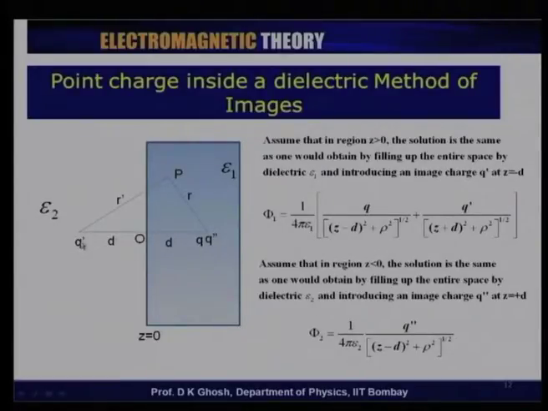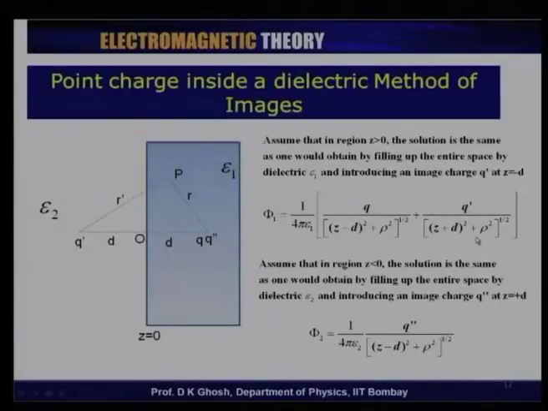Now, since these are just two point charges in a dielectric medium epsilon 1, I can write down at any arbitrary point P the potential due to such a charge distribution. I can write phi 1 is equal to 1 over 4 pi epsilon 1 times q by the square root of z minus d whole square plus rho square, where rho square is nothing but x square plus y square, plus q prime by the square root of z plus d whole square plus rho square.